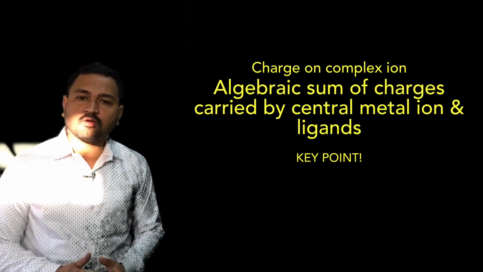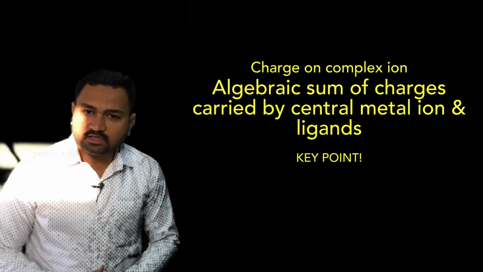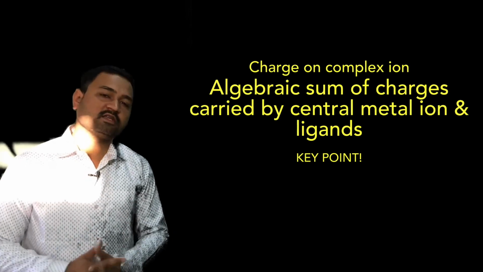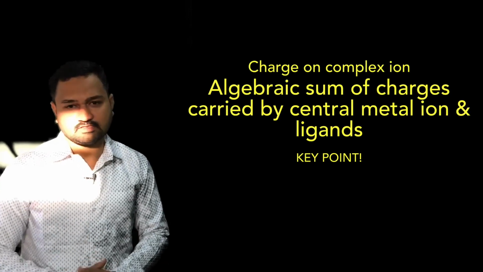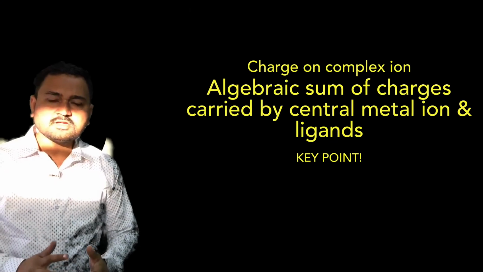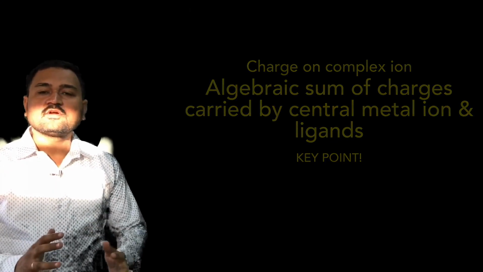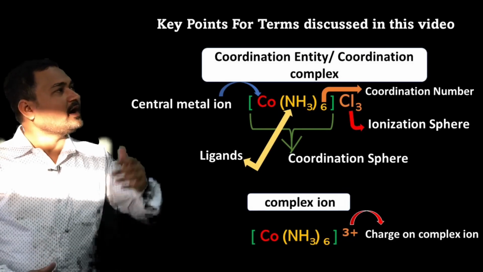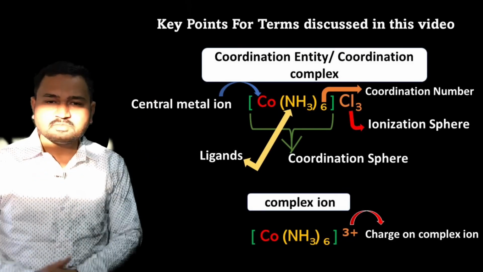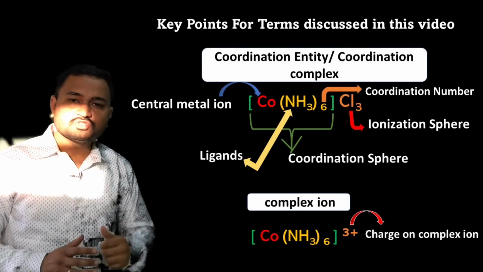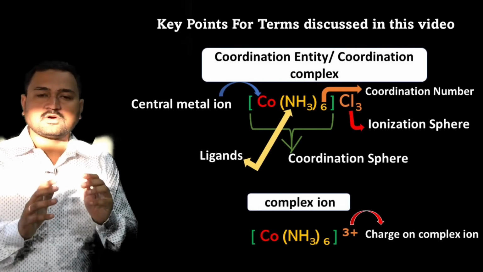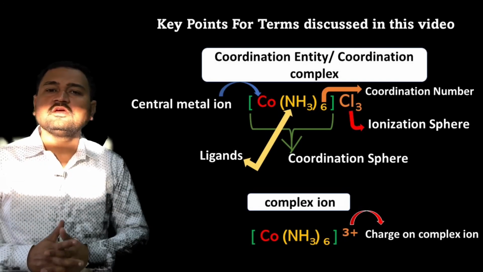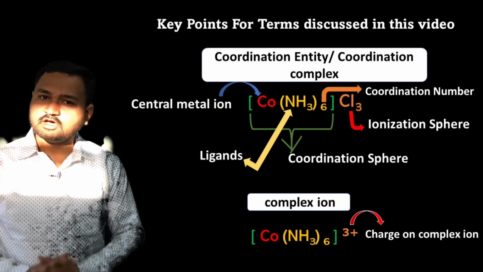The charge on the complex ion is the algebraic sum of the charges carried by the central metal ion and the charges carried by the ligands. So just now I have discussed the different terminologies that are used in coordination compounds, which I have shown in the short summary by taking these two examples. So I request you to take a screenshot of this and just recall the definitions that we already learned in this video.